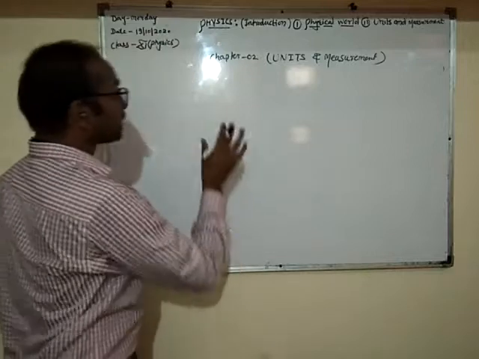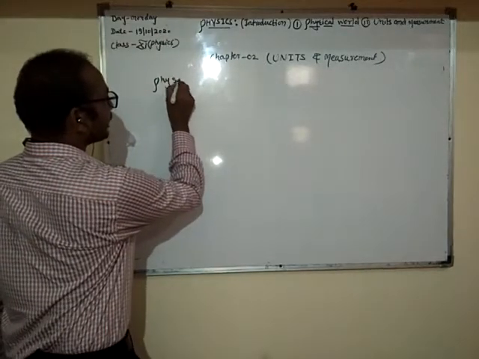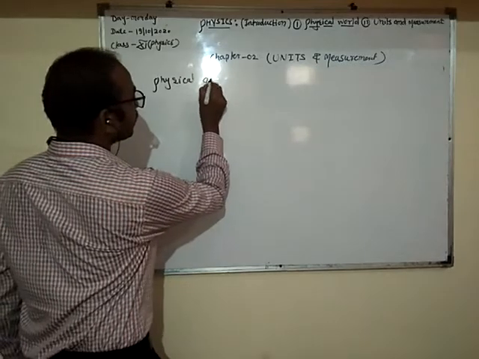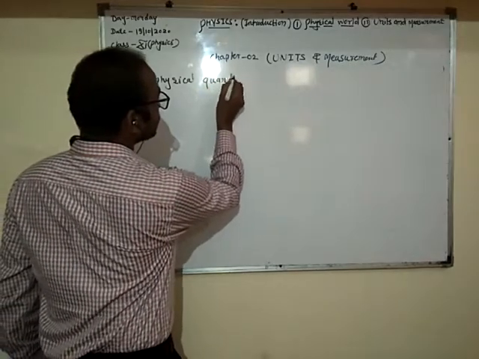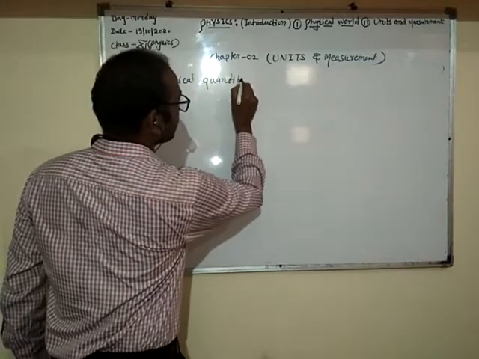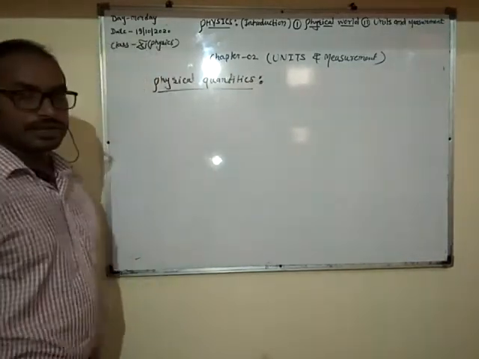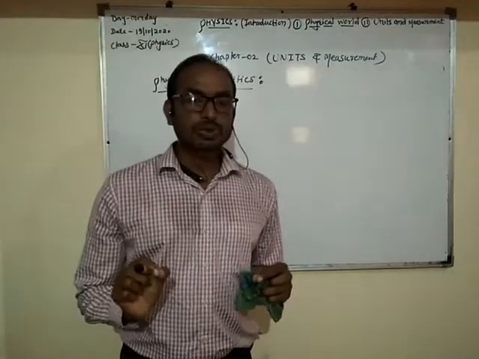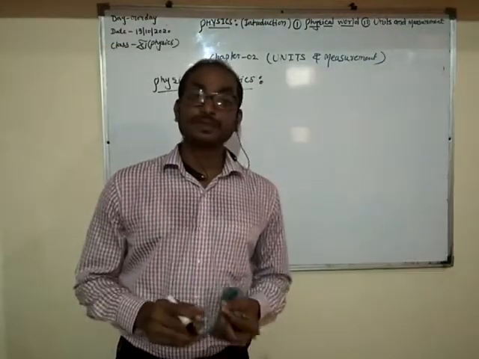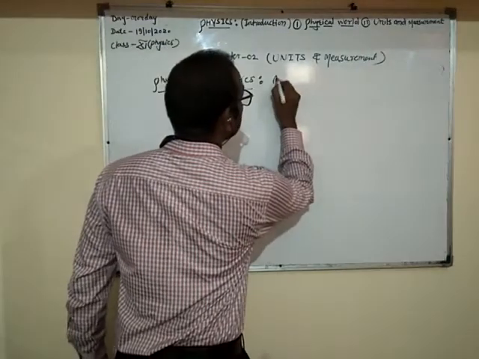Now we have to cover some topics of this chapter. First topic, physical quantities. What is a physical quantity? All those quantities which can be measured by us are known as physical quantities.